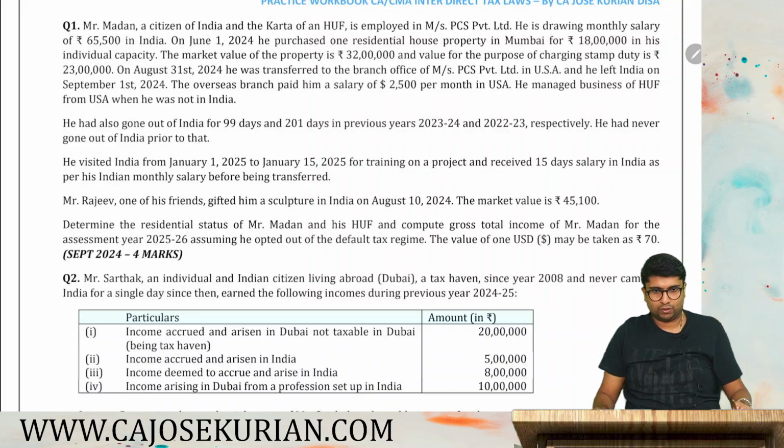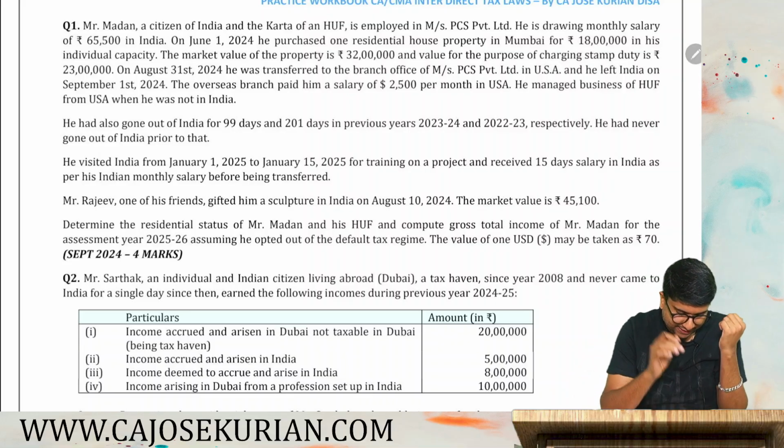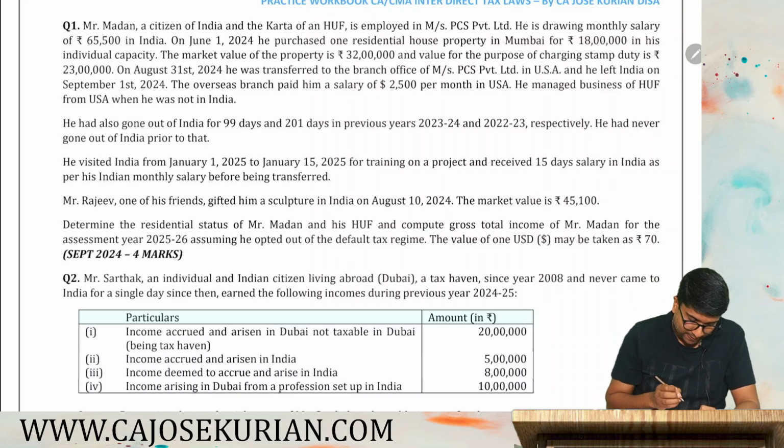Okay friends, so moving on to question number 1. Mr. Madan, a citizen of India and Karta of an HUF, is employed in Messrs PCS Private Limited and he is drawing a monthly salary of 65,500 in India.